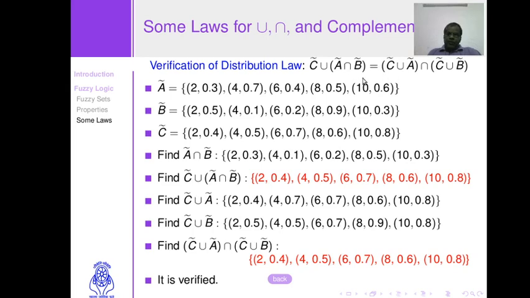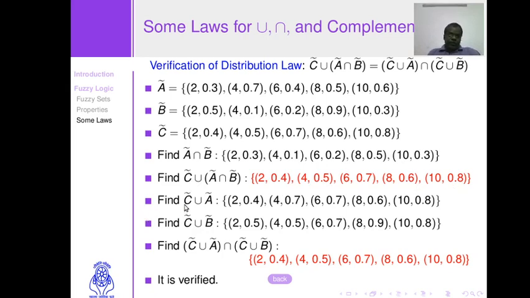Now verify the second one. Again three fuzzy sets. Find the intersection of fuzzy set A and fuzzy set B. We get this. Take union with C and the set we obtain here, and we get a fuzzy set which is highlighted with red color.